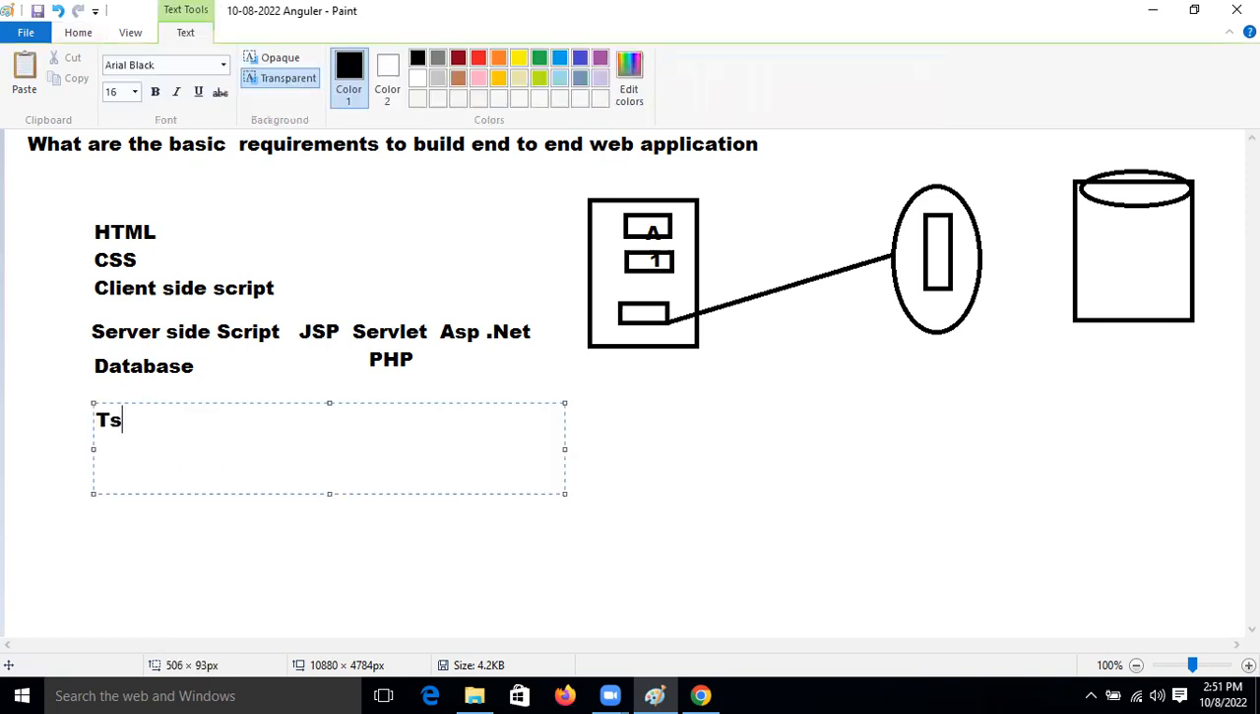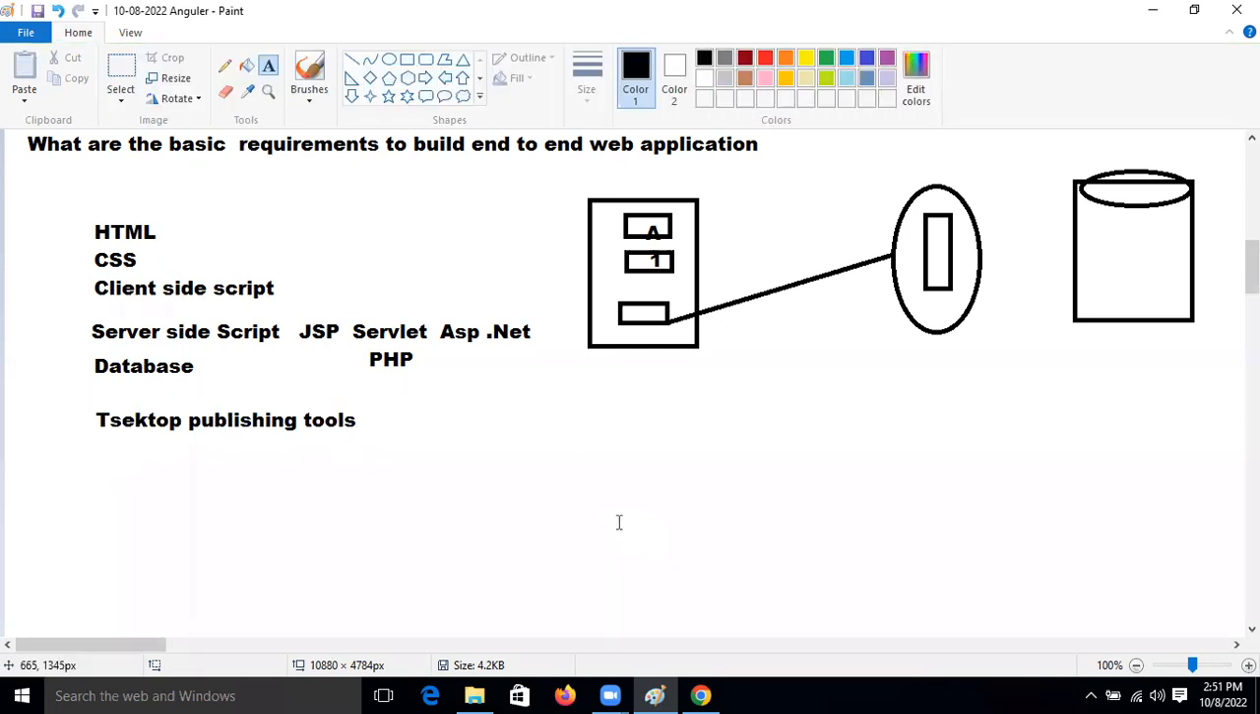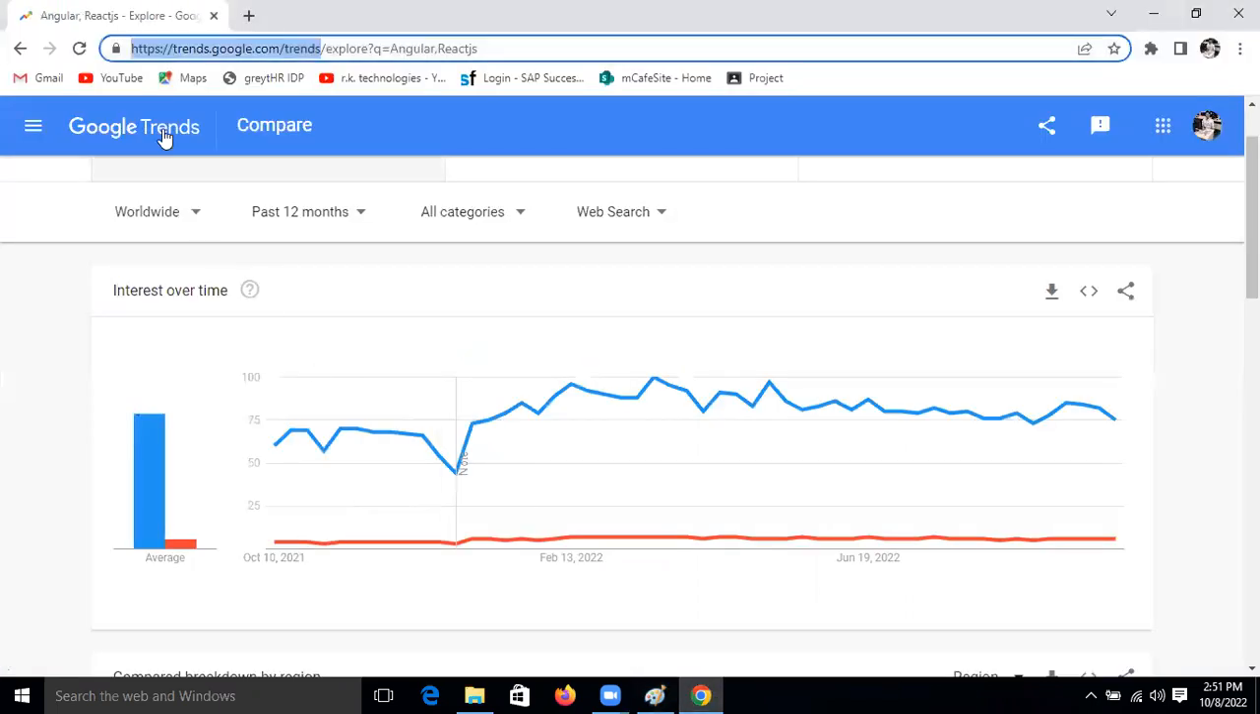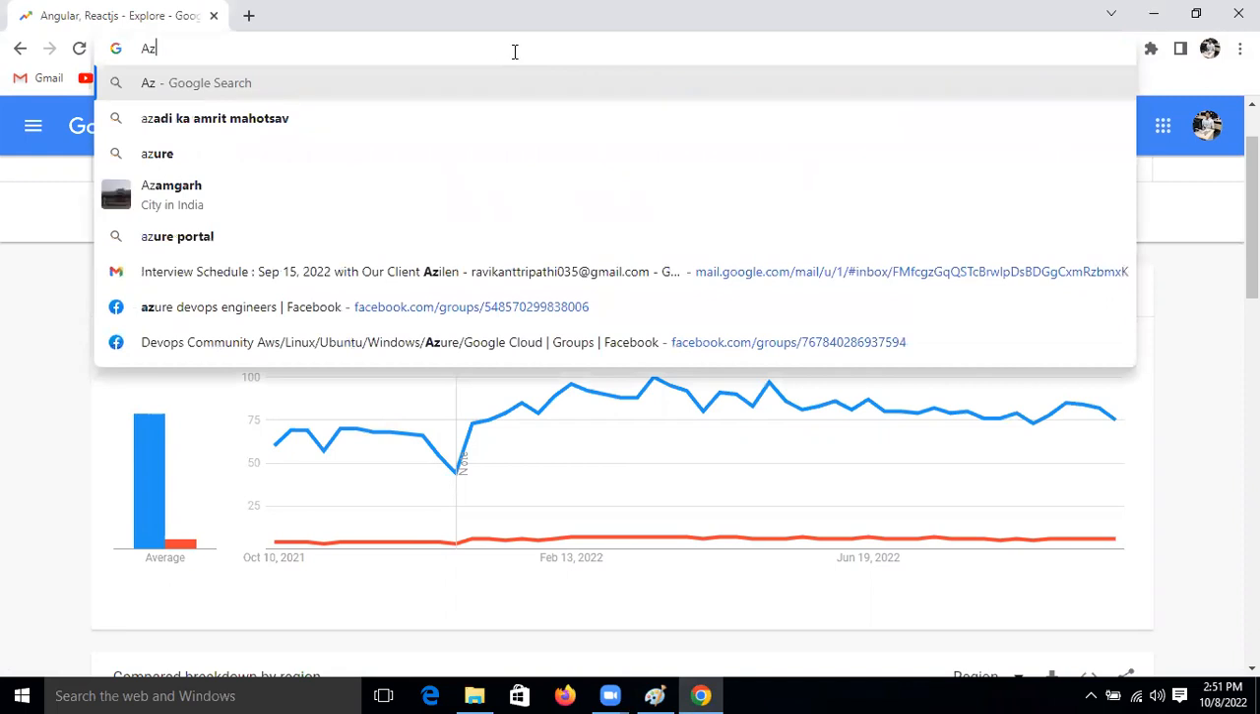Now we need a desktop publishing tool. Desktop publishing tools, right? What are the publishing tools? Some Photoshop and so on, right? Let's open our Amazon or Flipkart application, friends. Okay, I'm just opening it now. Let's open Amazon.